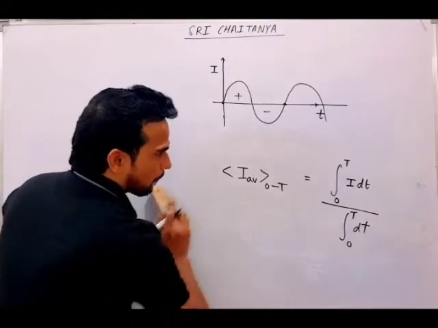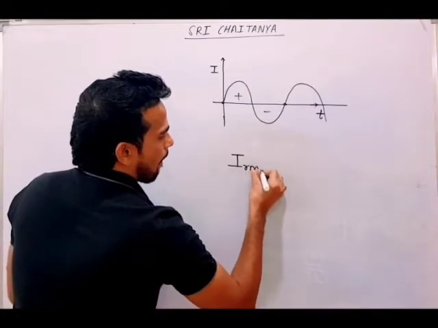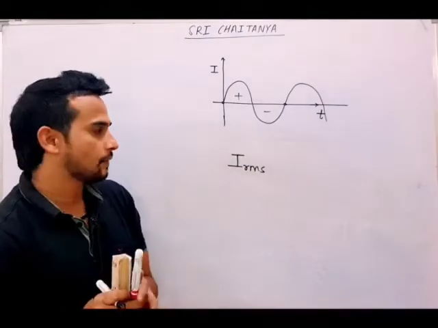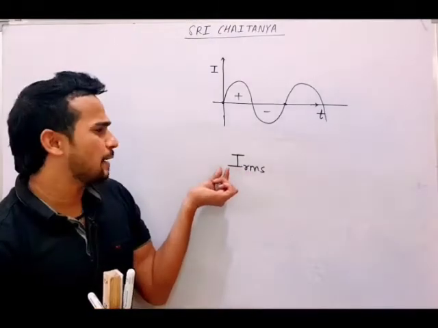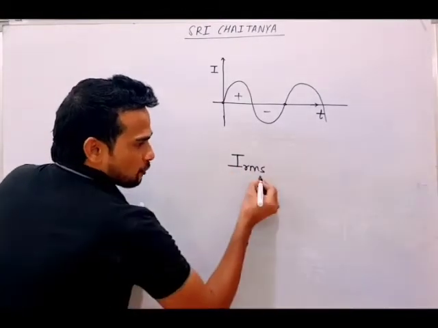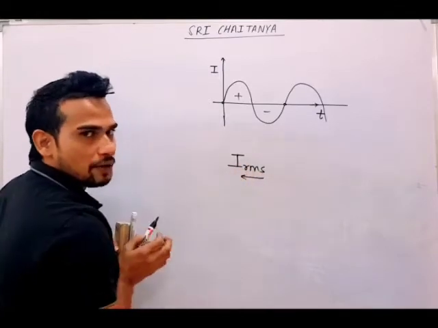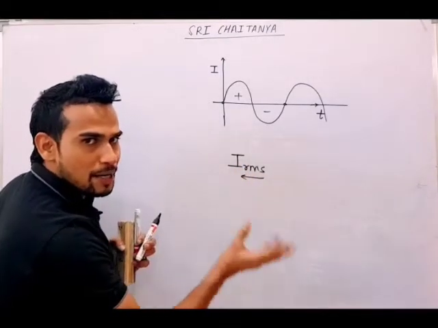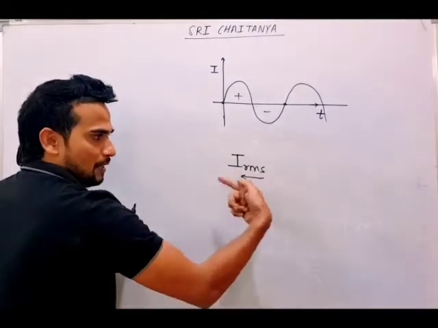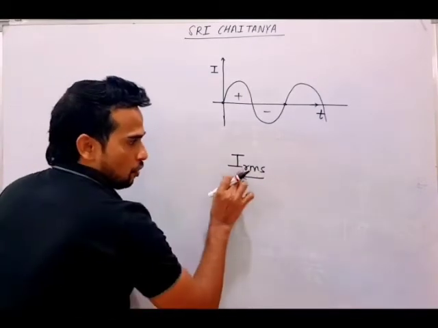RMS current, IRMS. You have to see its name. RMS means root mean square. The name is root mean square, but the process is reverse. Actually, there are three operations here. Root is one operation, mean means average is one operation, square is one operation. Your operation name is RMS, but your operation will be reverse: SMR. So first square, then mean, then root.